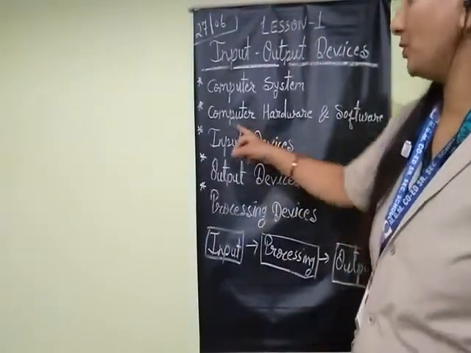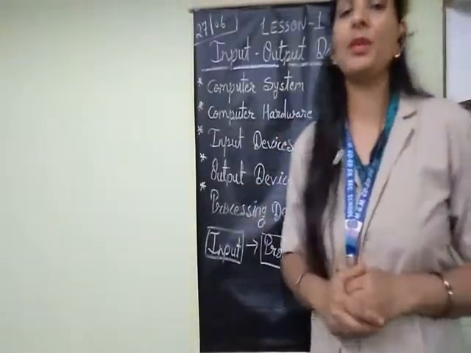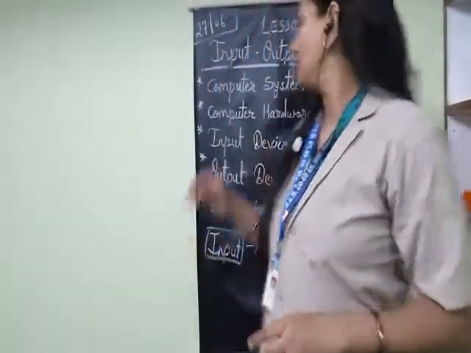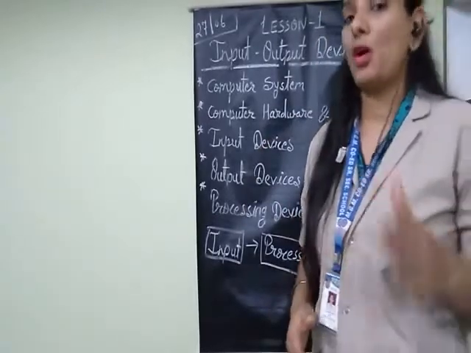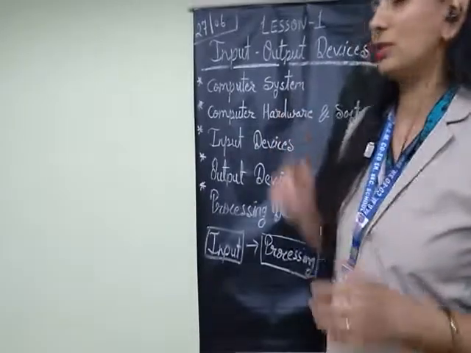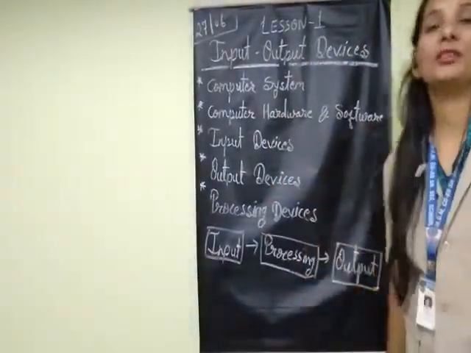What do you mean by computer hardware and software? First we see the hardware. All the physical parts of the computer that we can touch and see are called the hardware. And all the set of instructions is called the software.